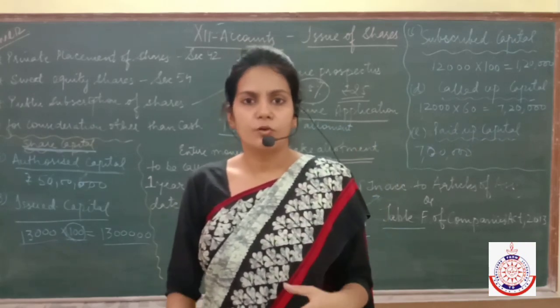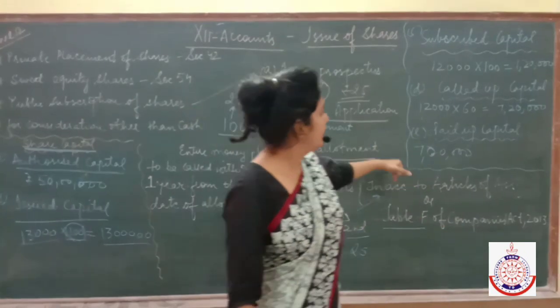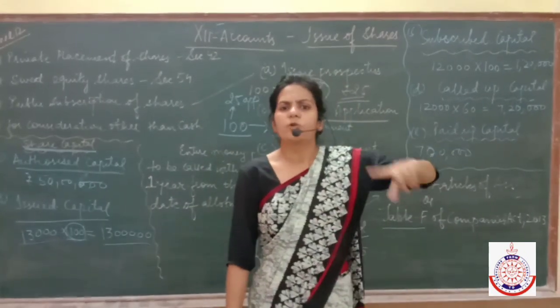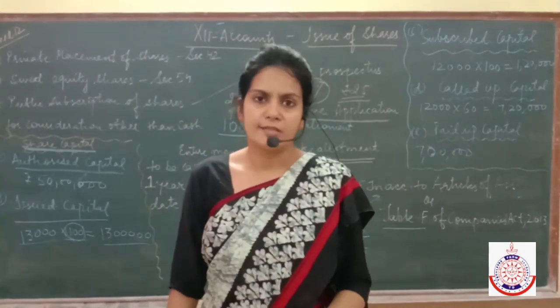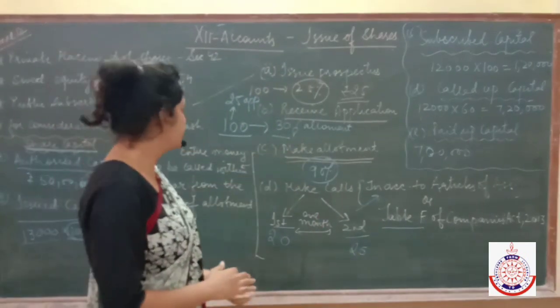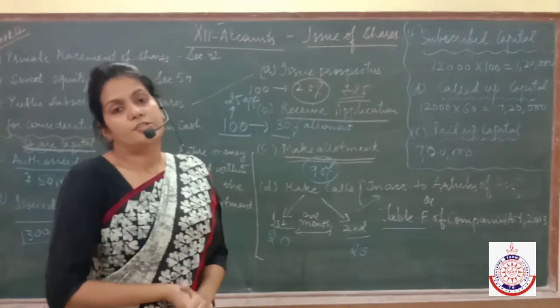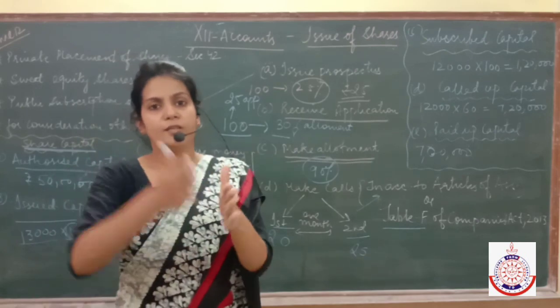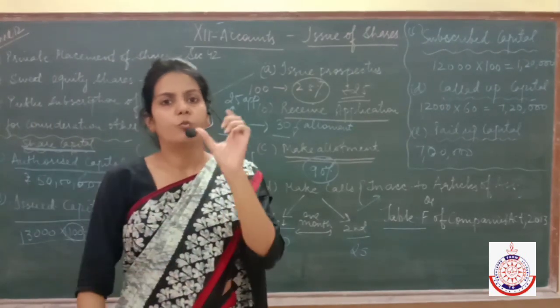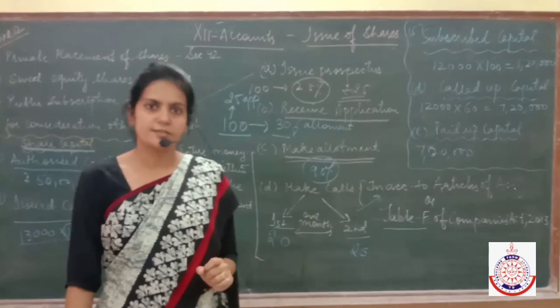Fine. So the unpaid amount that is left, like here the unpaid amount is 20,000, what do we call that? That we'll see later on in the chapter. But until then we need to understand the theory which I have explained: that shares means the total value of the company when divided into equal denominations. One denomination is known as a share.